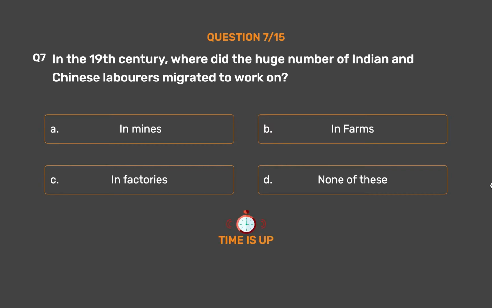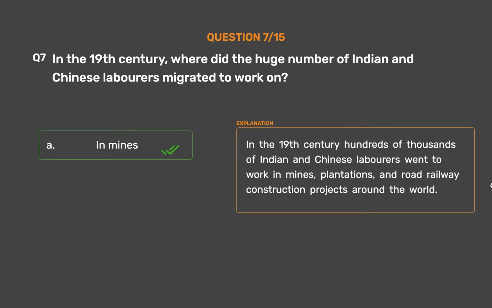The correct answer is option A. In mines. In the 19th century, hundreds of thousands of Indian and Chinese laborers went to work in mines, plantations, and road railway construction projects around the world.